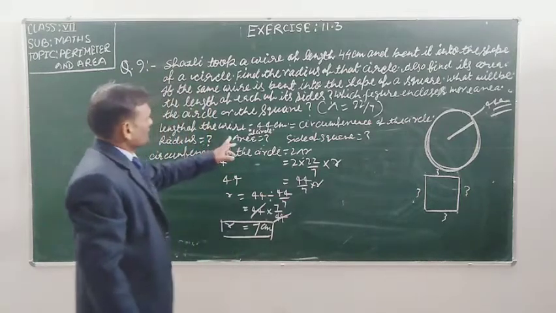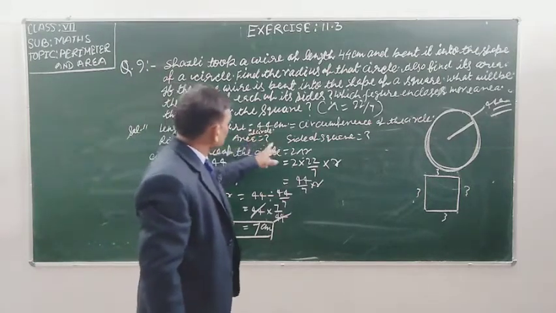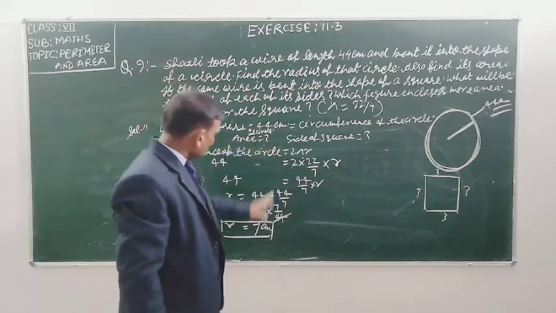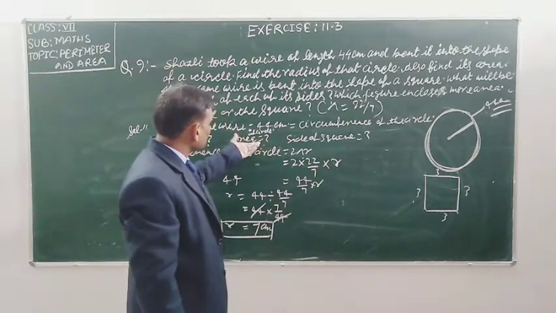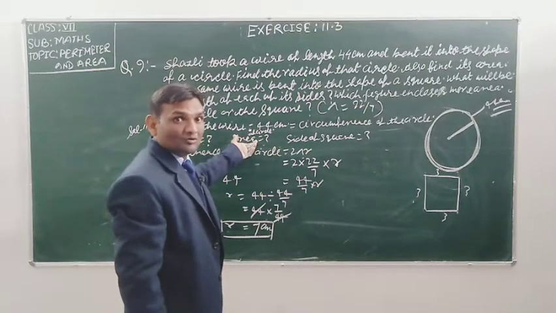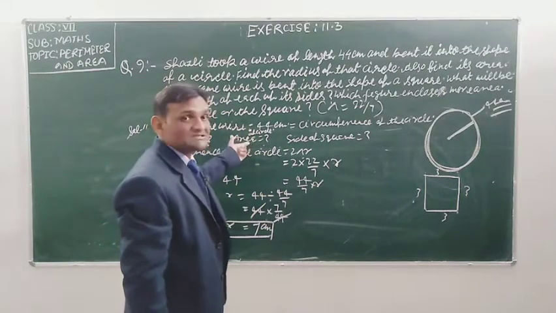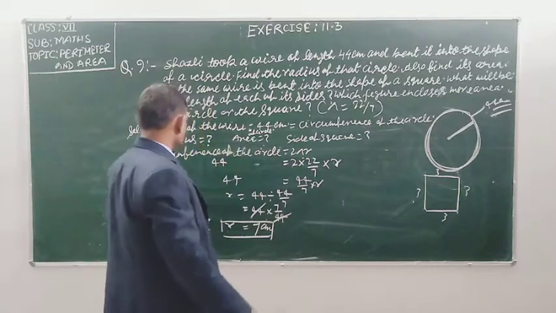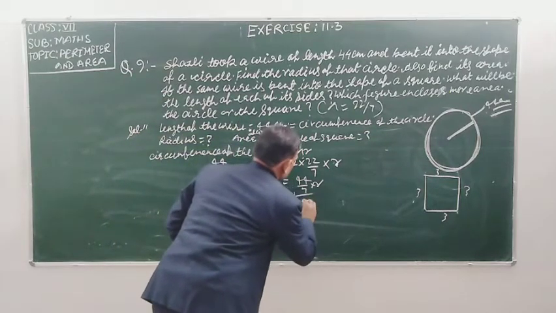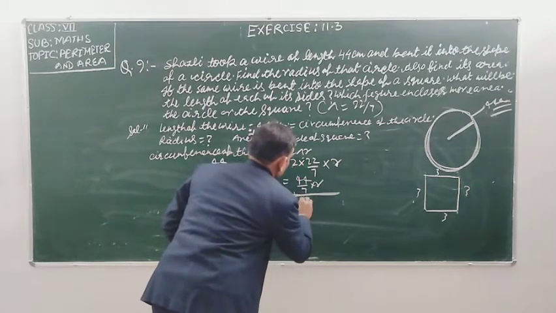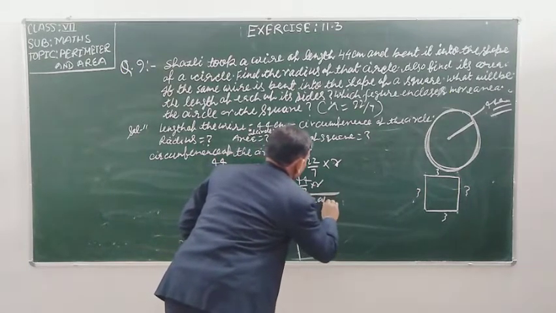After this, student, the question is asking me to find the area of the circle. If you are able to find out the radius of the circle, then you can easily find out the area. You know how to find out the area of the circle: pi r square. So you can find out the area of the circle.